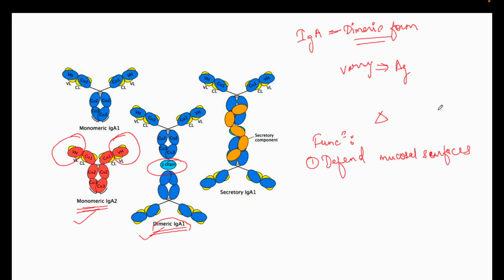Our alimentary canal, these are all mucosal surfaces. From throat to our stomach we have mucosal lining, and on these mucosal surfaces we have IgA secretion.